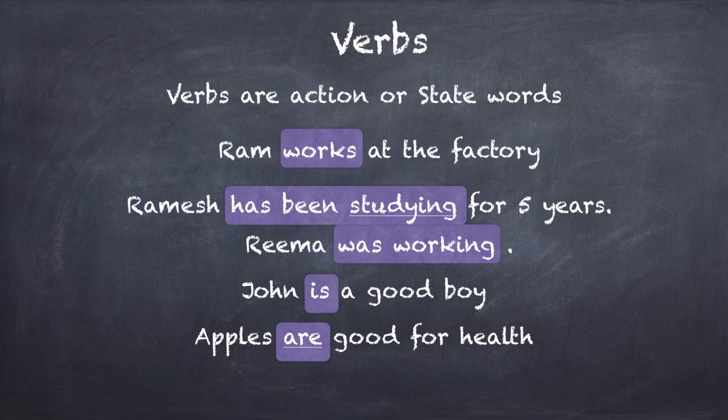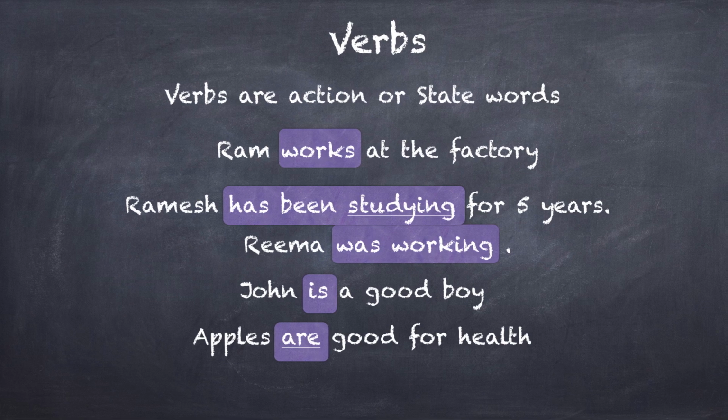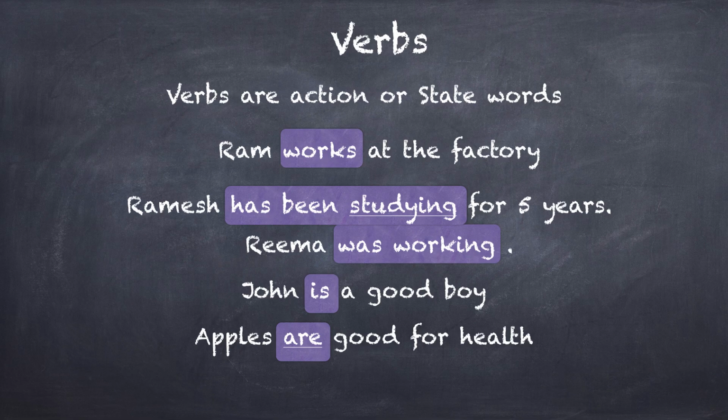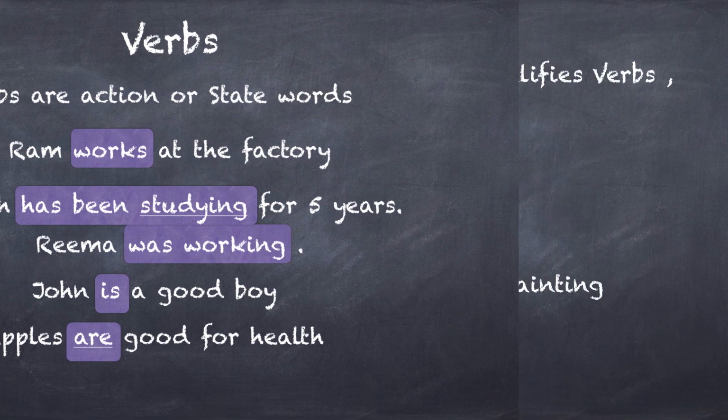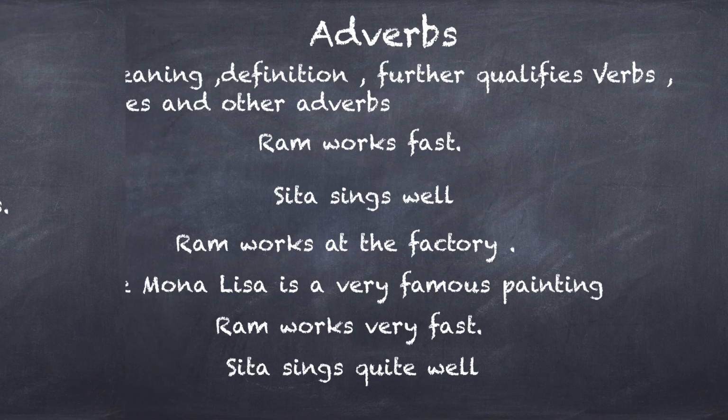So that's why there is something also known as tenses in verbs. So that's why verbs will take various forms. But just for now, today, understand that verbs are action words, or verbs are state words. Is and are are very, very common words. Have, has, doing, being, and all of these words involved have to do with verbs or actions or states.